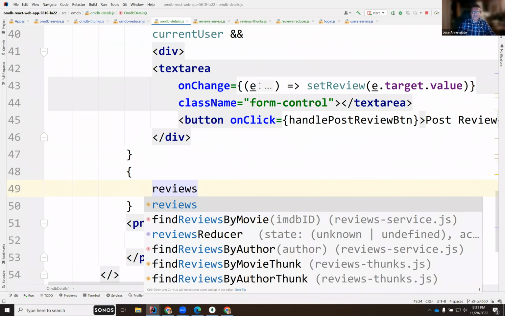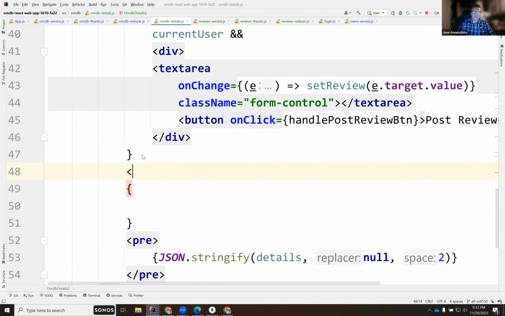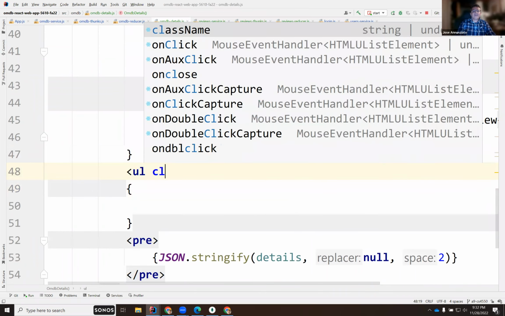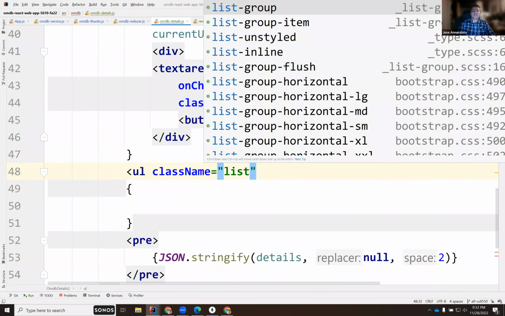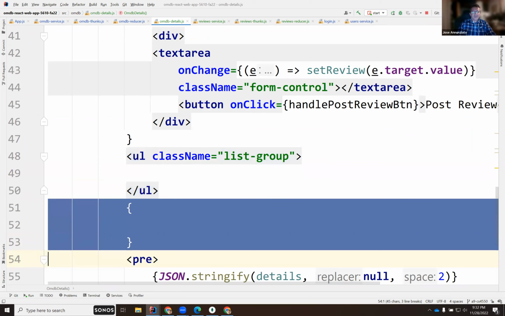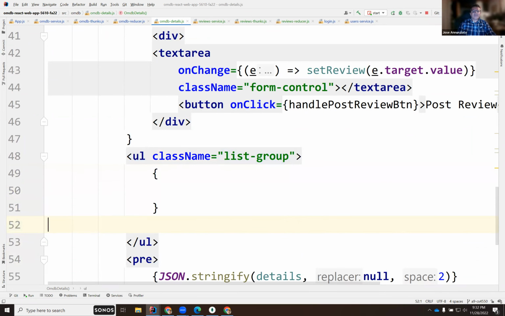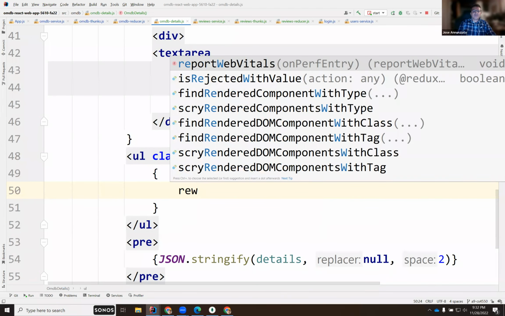We'll render it maybe as a list. We'll say here's a list, class list-group, and then in between here, we can render those reviews.